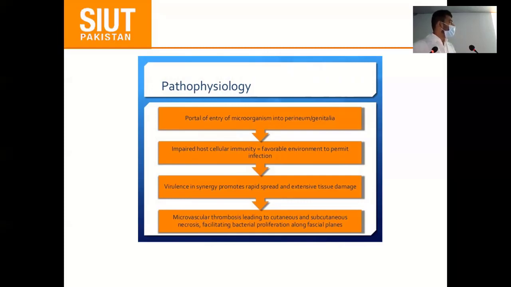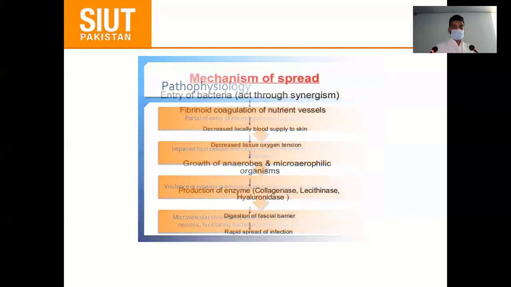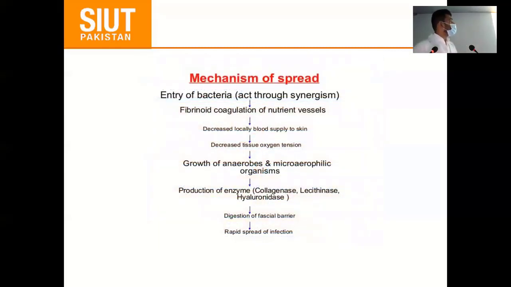In resultant, microvascular thrombosis lead to cutaneous and subcutaneous necrosis, facilitating bacterial proliferation in these facial planes. So this is the entry of bacteria, and the fibrin coagulation of these nutrient vessels result in the hypoxia and decreased local blood supply to the skins. And the most common organisms involved are the Streptococcus and Staphylococcus and the Clostridium perfringens. These are the anaerobic and microaerophilic organisms that produce the enzymes collagenase, lecithinase, hyaluronidase that results in the digestion of these facial barrier and rapid spread of the infection.